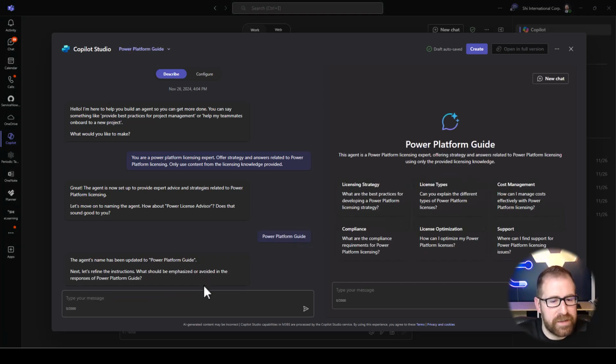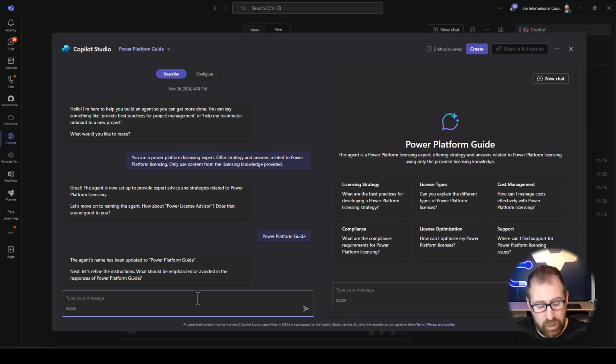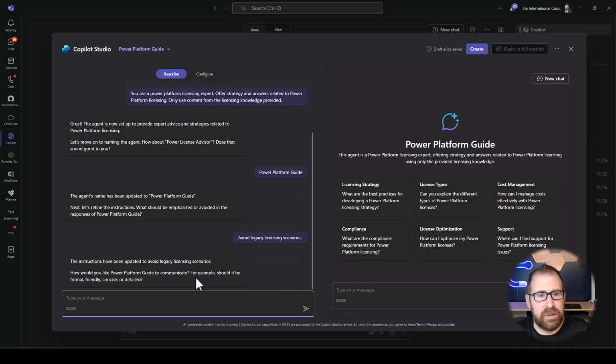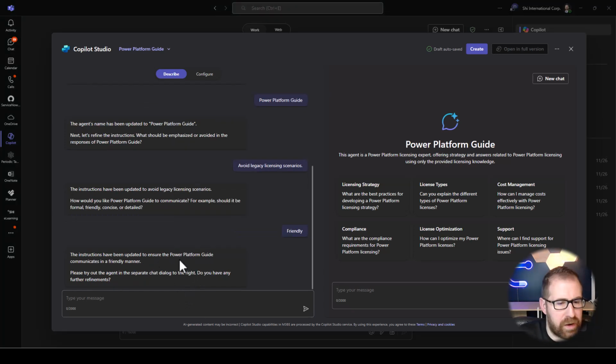What should be emphasized or avoided? Well, I don't want legacy licensing, which I don't know how many remnants in the document I'm going to feed it, which is the licensing guide, has legacy information. The response is only going to be as good as the data that you're providing it. So keep that in mind. How would you like it to communicate? Let's go friendly. All right, everything's been updated for the refinements.